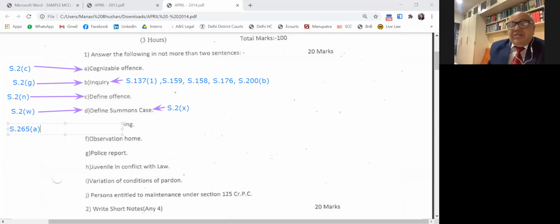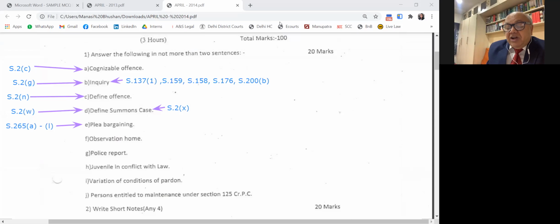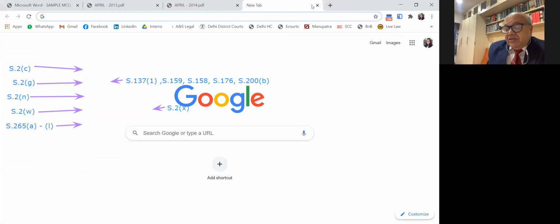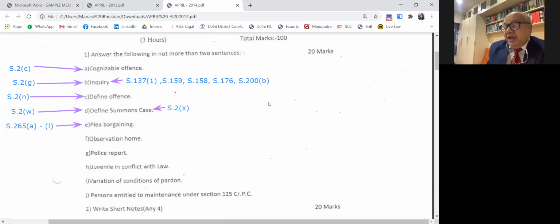Plea bargain is an arrangement between the complainant, prosecutor, and the accused, whereby the accused person pleads guilty to a lesser charge in exchange for a lenient sentence, or an arrangement to drop other charges on his agreeing to pay agreed compensation to the victim.